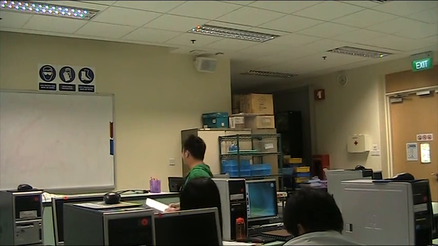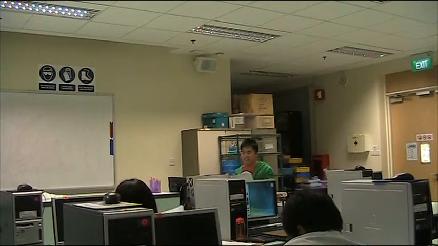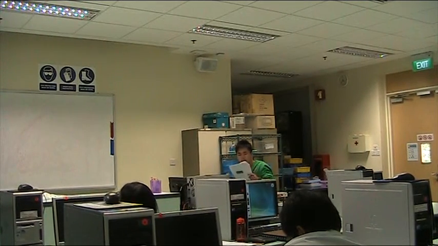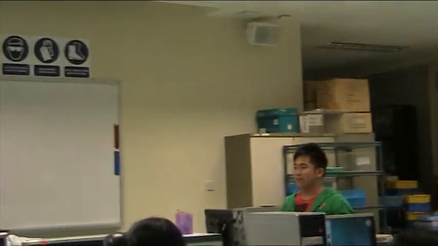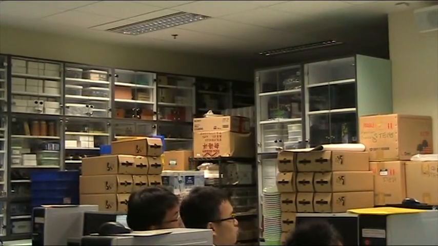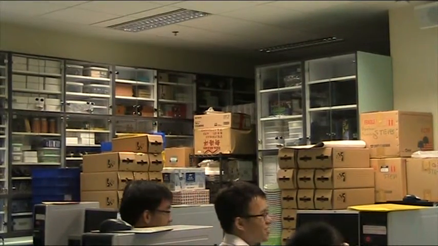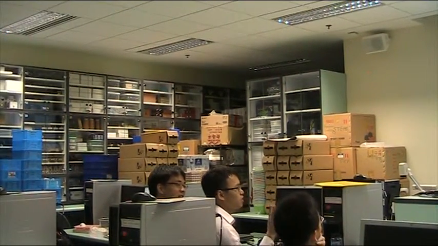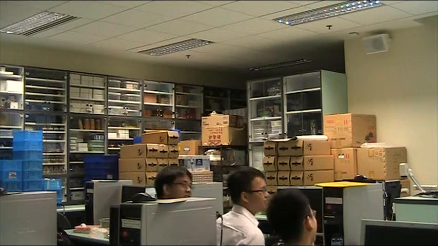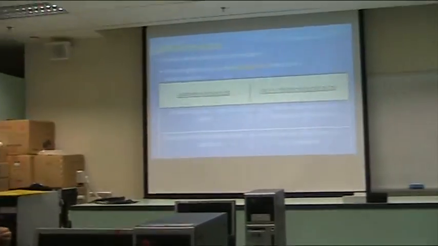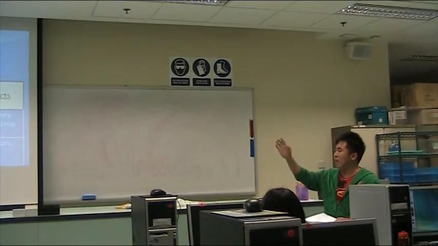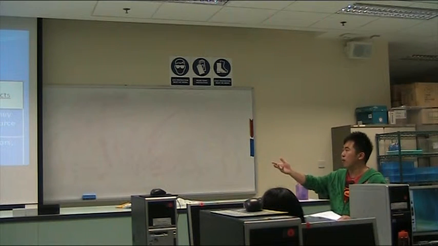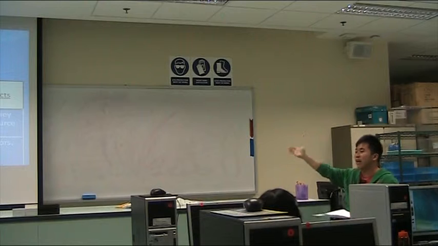Okay, so I hope you have spent quality time discussing with your partner. Let's just get some answers from the floor. Kenneth, would you like to share with us what are some of the types of objects that you can see? Real, virtual, and ghost object. Ghost object, okay, what do you mean by ghost object? Sometimes you can see, sometimes you cannot see. Oh, okay, very good. One possible way to classify the objects is to think of whether they are able to reflect or give out light on their own, or whether they have to reflect light from a source.